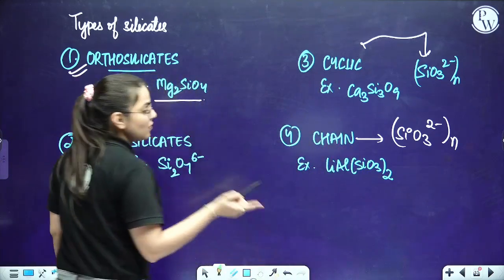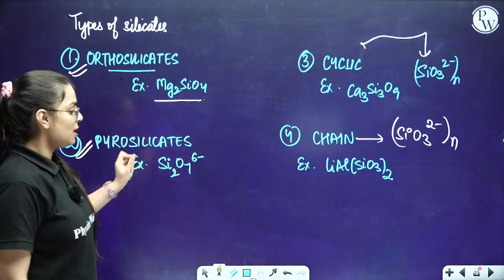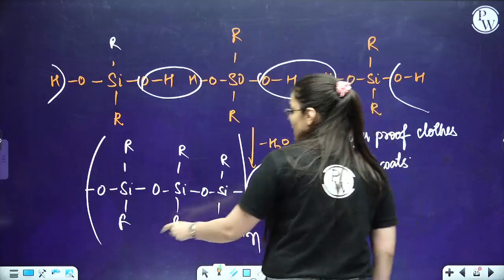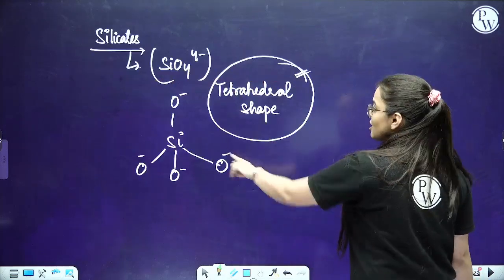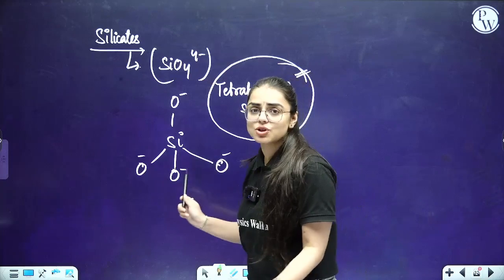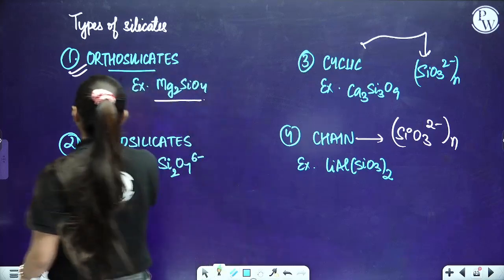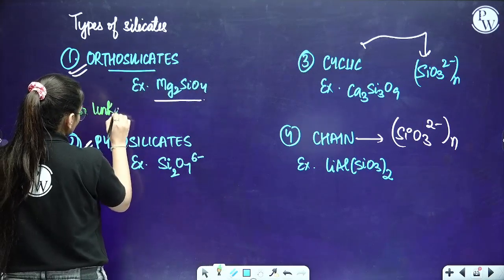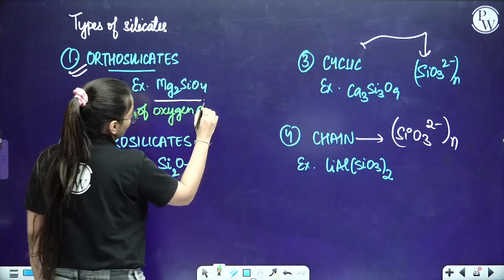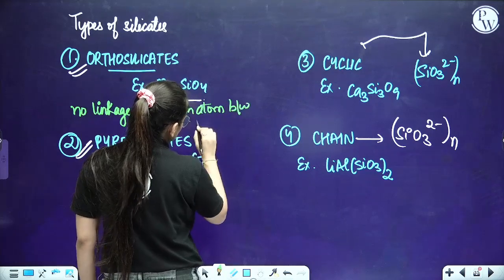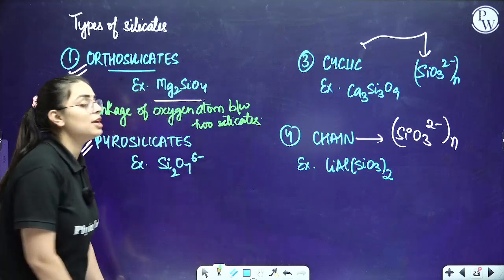As you have seen in the previous structure of silicones, what was happening? We were just removing water molecules. In the previous case, if you clearly observe, this oxygen is linked with another silicon. Here too, in the silicate structure, you see an oxygen atom linked further. But in orthosilicates, there is no linkage of oxygen atoms between two silicates.